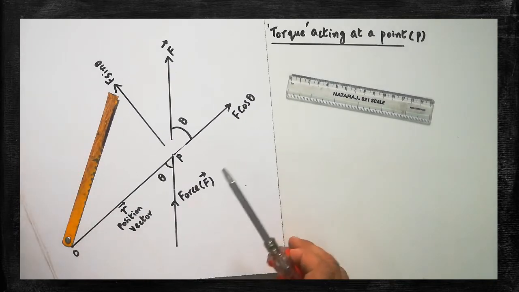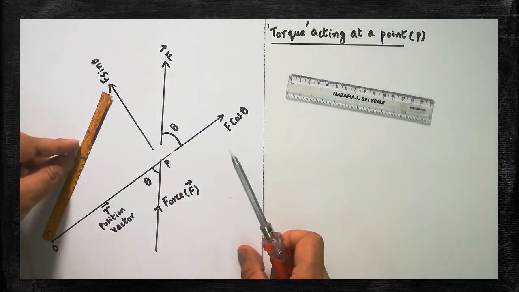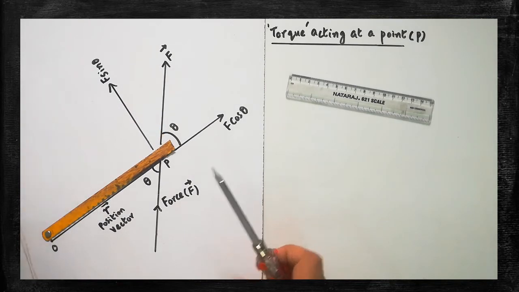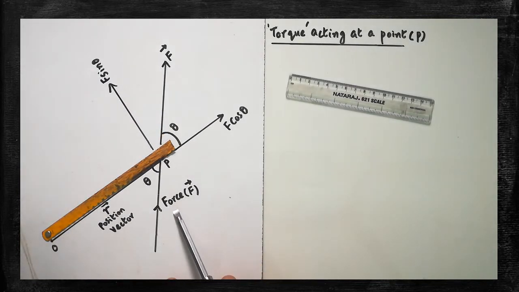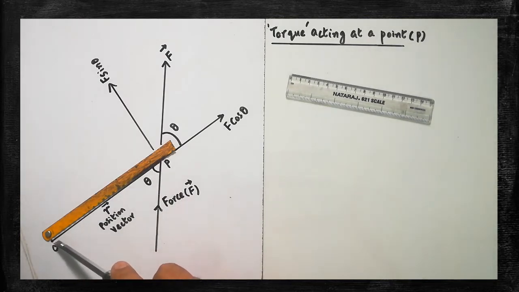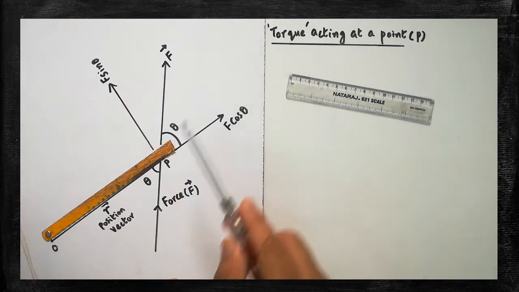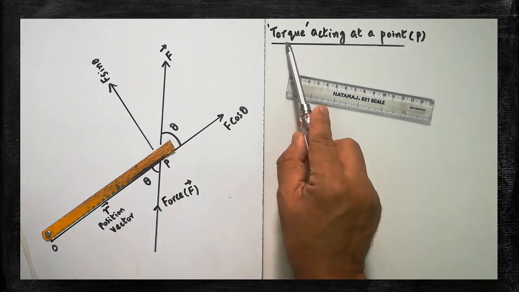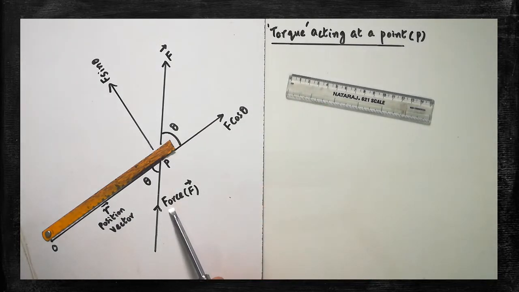Now you should know where the torque acts. Look at that. Here force is a vector. That force is acting exactly at point P. So this one is to be taken as the origin point O. At O, the torque is acting. Are you clear? The torque is acting because of the application of the force. Not only because of the force, one more factor is also there. That point P is located r distance from O. Therefore, the distance between O and P must be taken as the position vector.